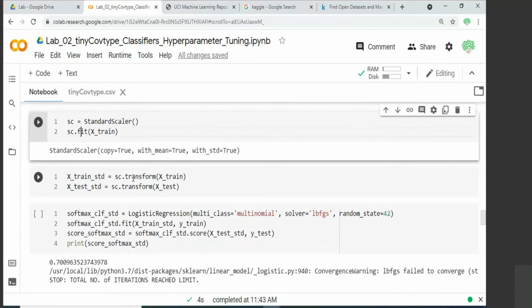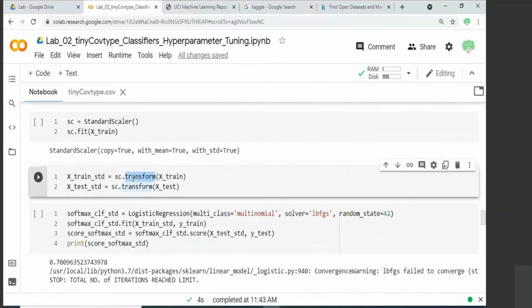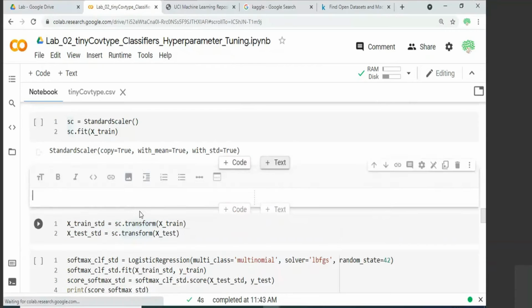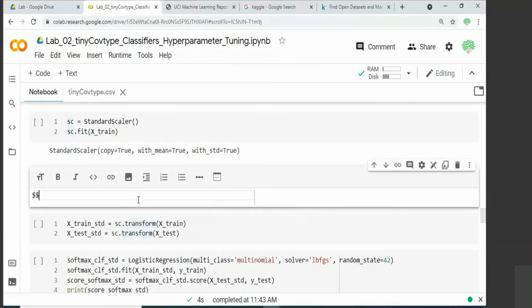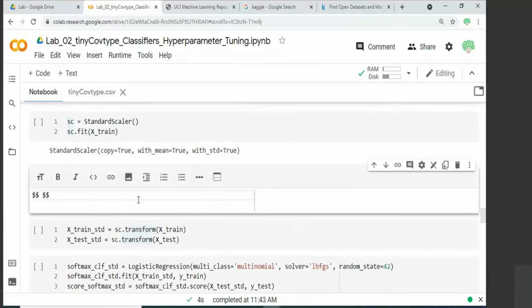And now you have to call a member function called transform corresponding to these objects. You apply it on X_train. So what will this transform do? It will apply that standard scaling equation. So what was that equation? Let me just try to do that here.